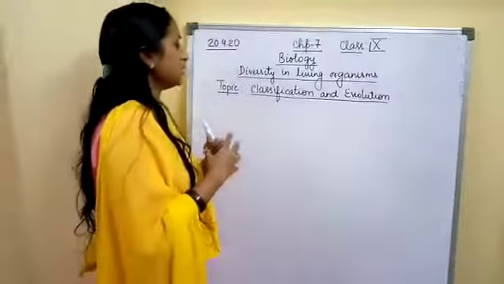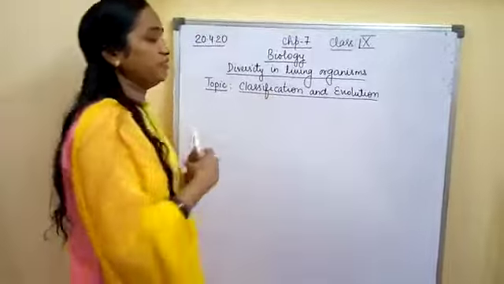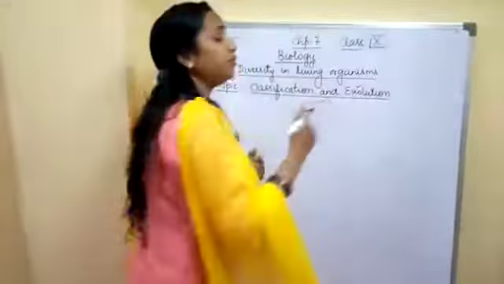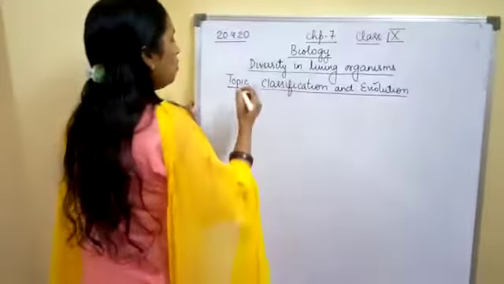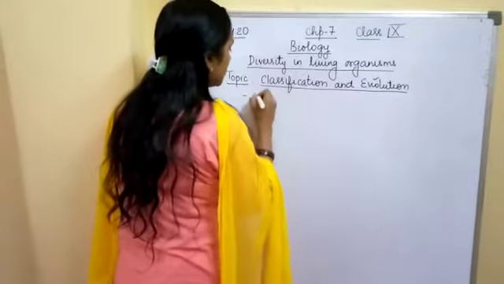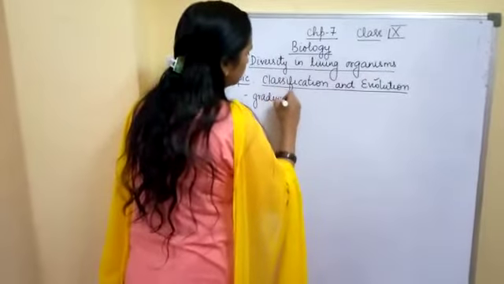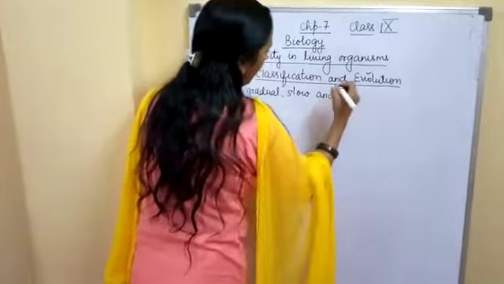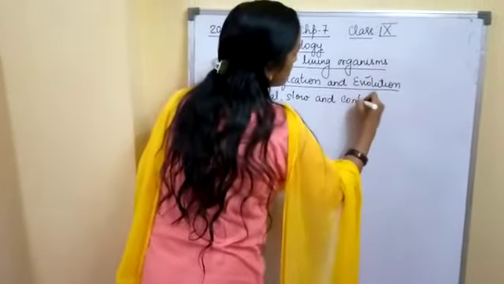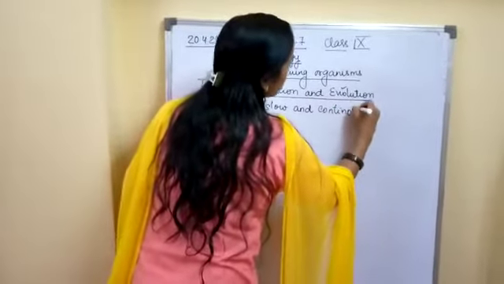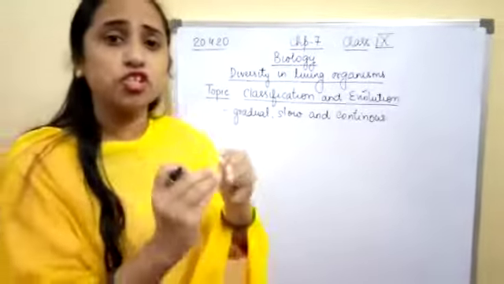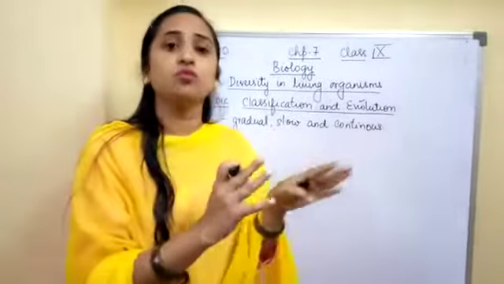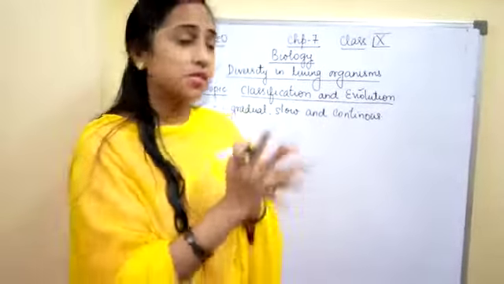Today we will be studying the relationship between classification and evolution. What do you mean by the term evolution? Evolution is a gradual, slow and continuous process in which simple organisms evolve into various diversified forms on the earth.